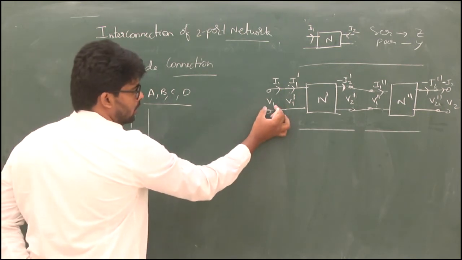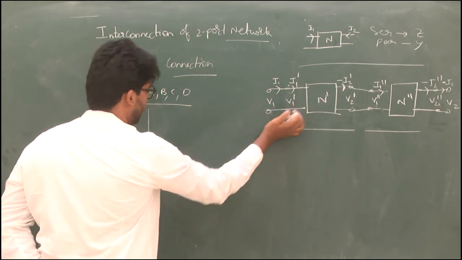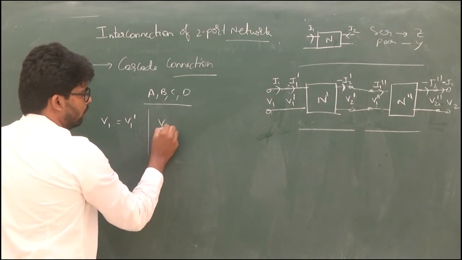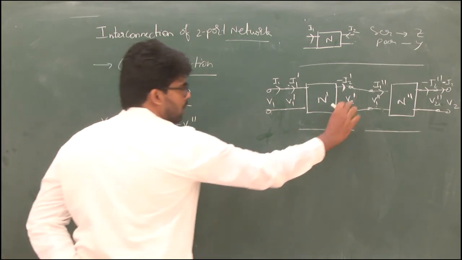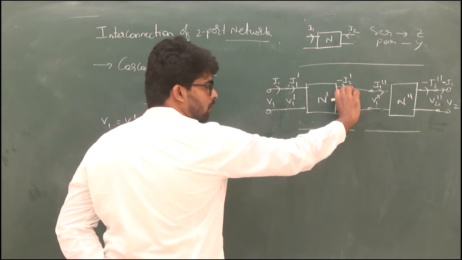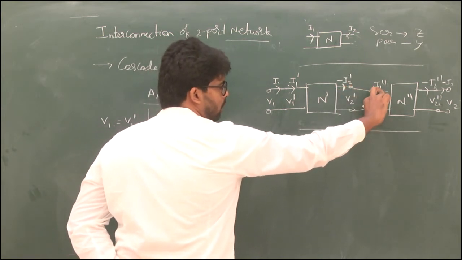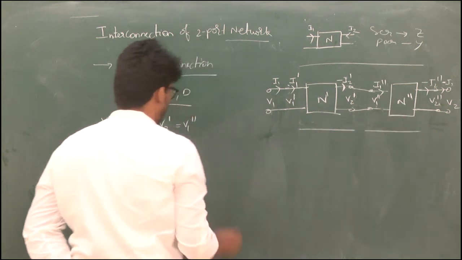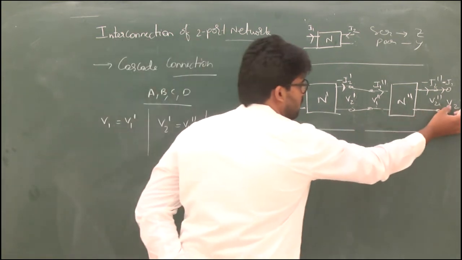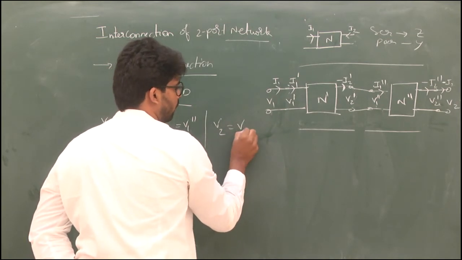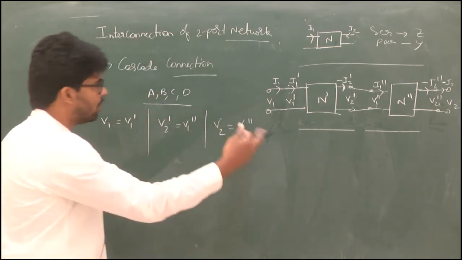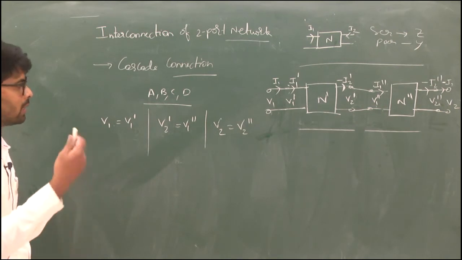Here V1 is the overall input voltage, equal to V1 dash, and V2 dash is equal to V1 double dash. The output terminal voltage of this two-port network equals the input terminal voltage of the other network. And again, the output voltage of the second network, V2, equals V2 double dash. This is about the voltages. Now see how the currents are playing.